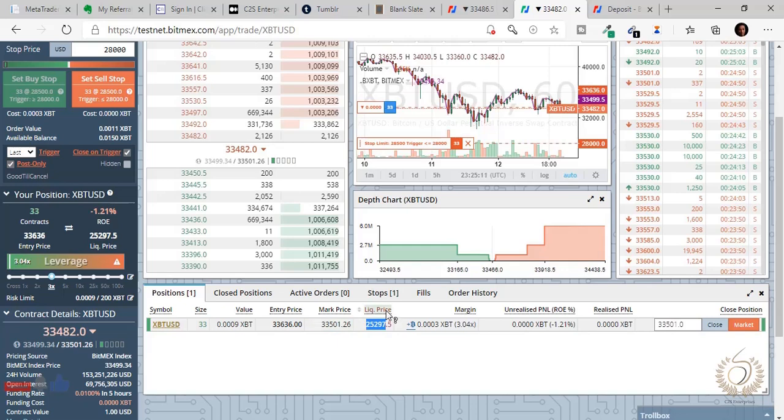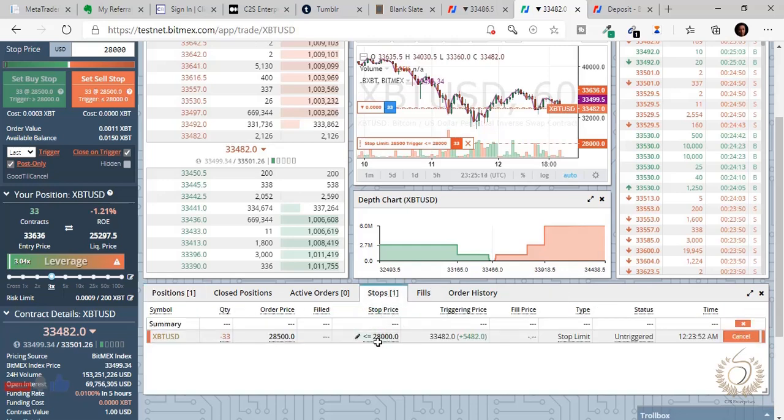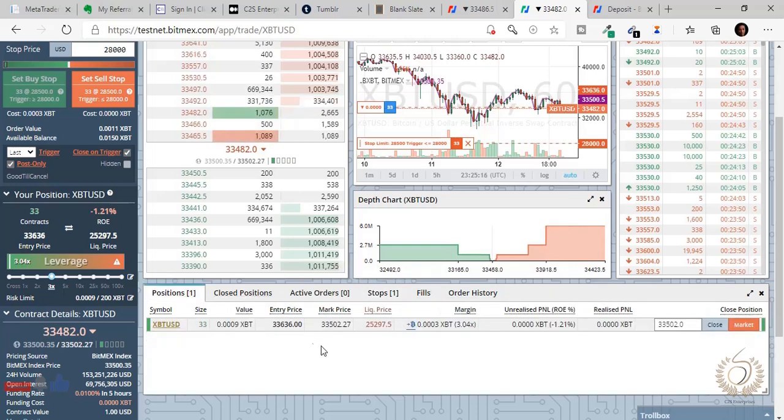25,297. So my stop price is at 28,000. You can see we hit 28,000 before 25,000-something. So you see the idea. Don't let the liquidation price hit for any reason. That's why I told you guys to keep an eye on your estimated liquidation price, so that you don't lose all your money. At least it's better to sell off with little profits than losing out all your money, guys. You don't want that. So that's it.